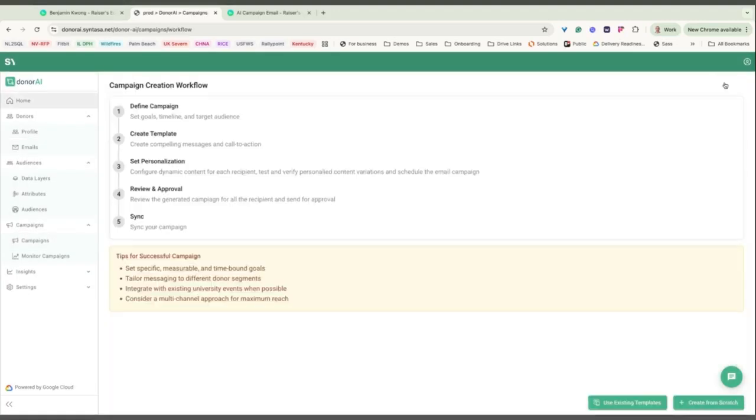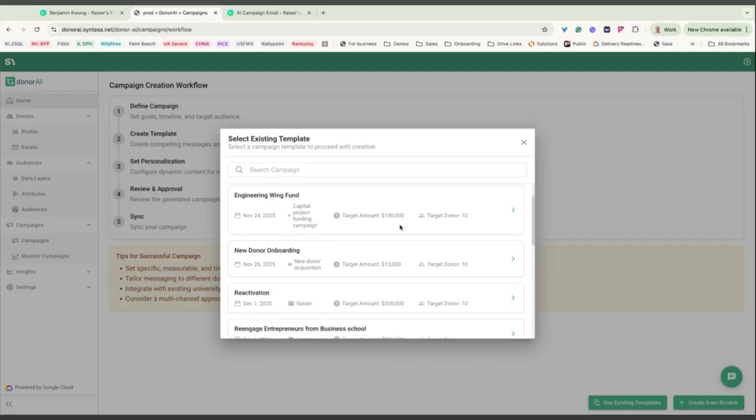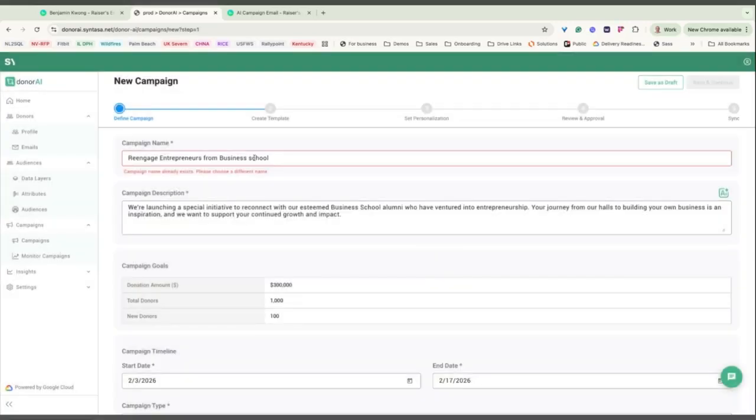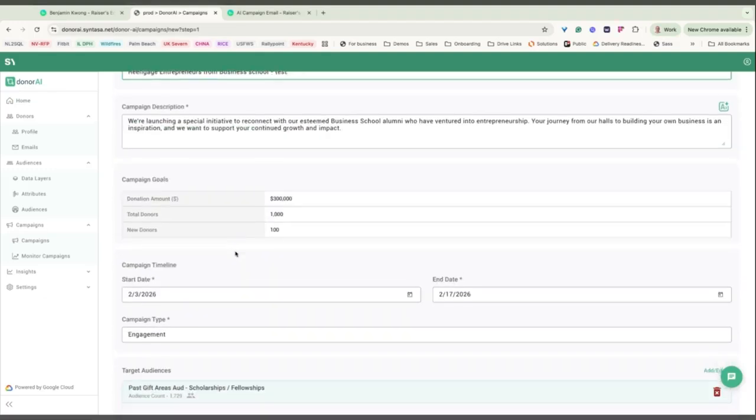We can create one using an existing one. So let's see. And let's call it a test campaign. There's a description we can add along with a donation amount. And this campaign screen defines the fundraising objective and the messaging strategy. It'll also tell us how success will be measured.